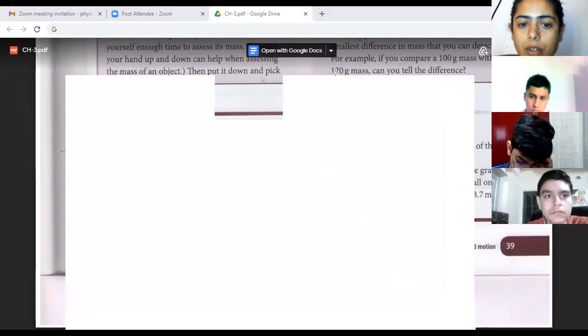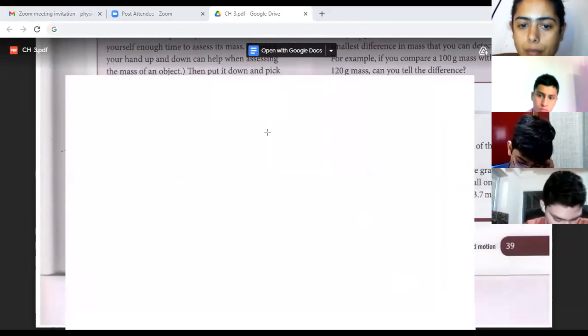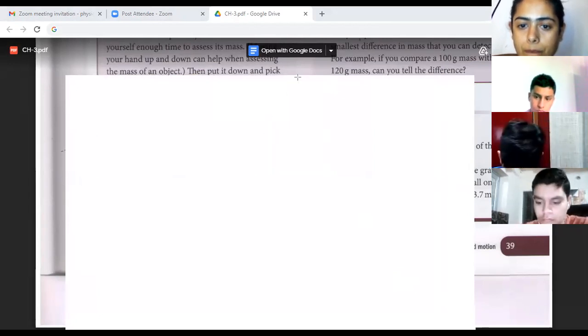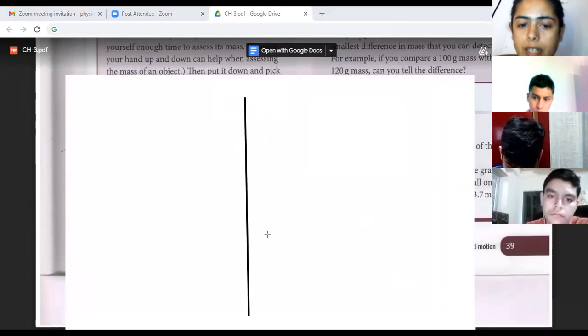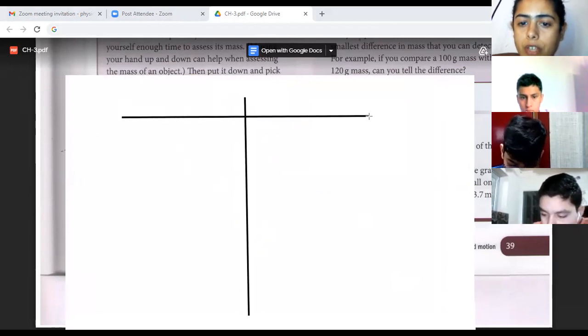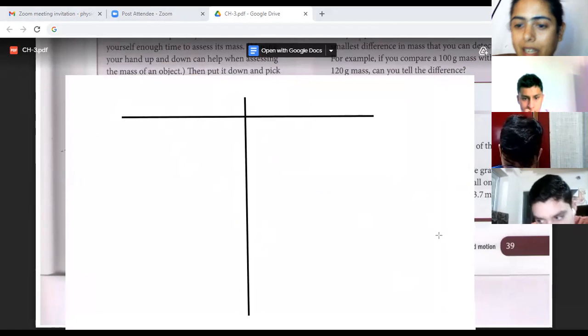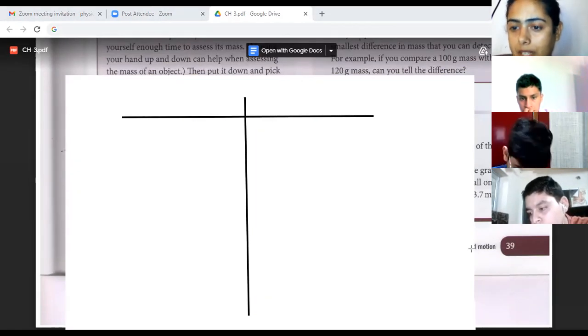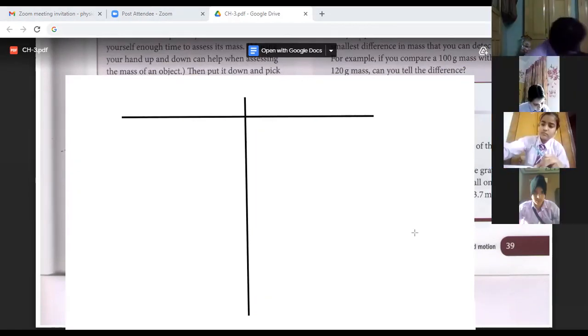Fine. Kindly draw a line and have the difference. Write the difference between mass and weight. And it can be asked, they can say that write any two distinguishing features between mass and weight. They can say write differentiate between mass and weight. Fine. So it can be any way.